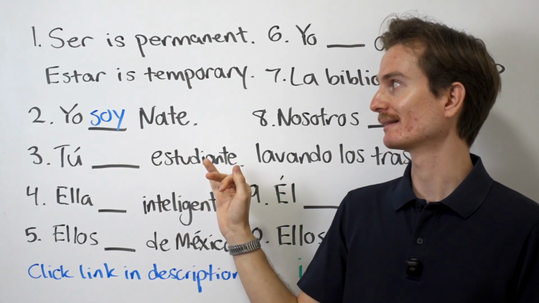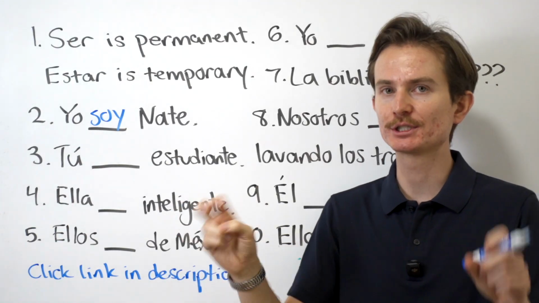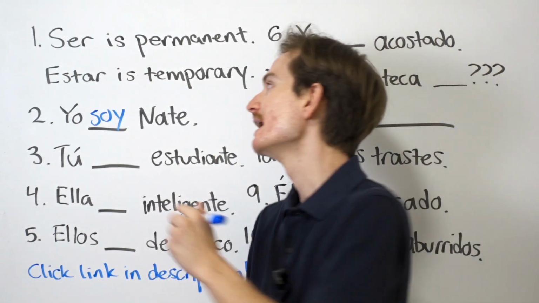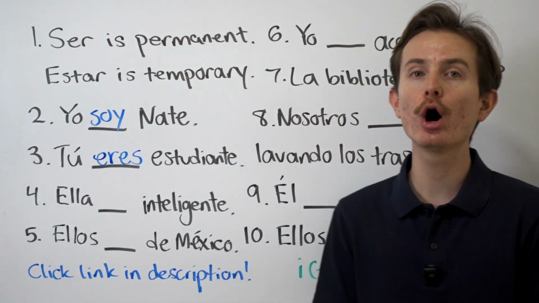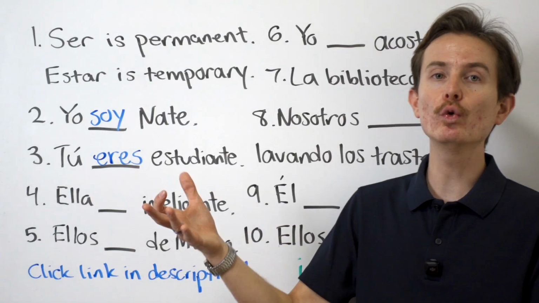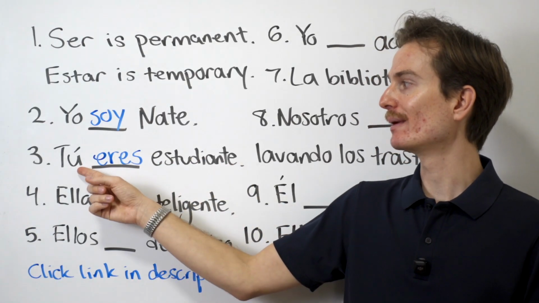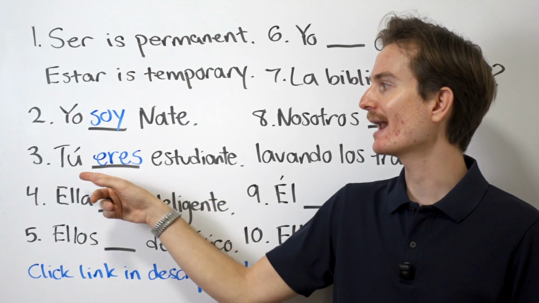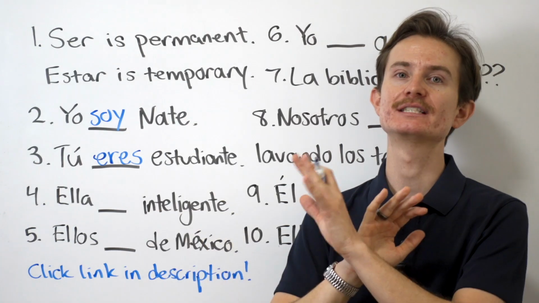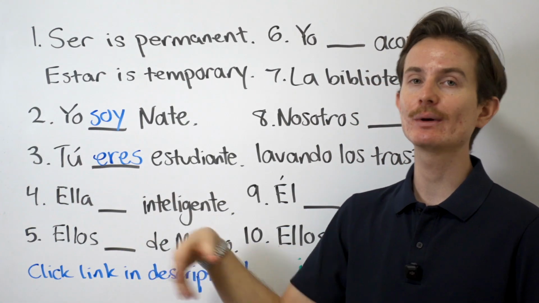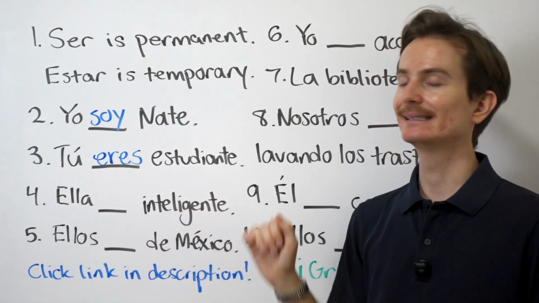Tú blank estudiante, okay? Is that permanent or temporary? Well, when we're talking about things like professions, which in this case we would argue that a student is a profession, it would be permanent. Therefore, tú eres estudiante. You are a student. Notice how I don't have to put un there. I can just say estudiante. Remember that we need an accent over the tú, because without that, it means your. So with an accent means you, without an accent means your. The pronunciation is exactly the same, but it just lets us know in writing that one means you and one means your.